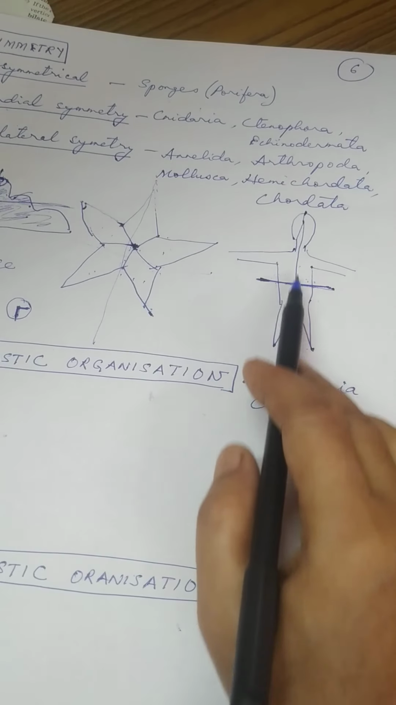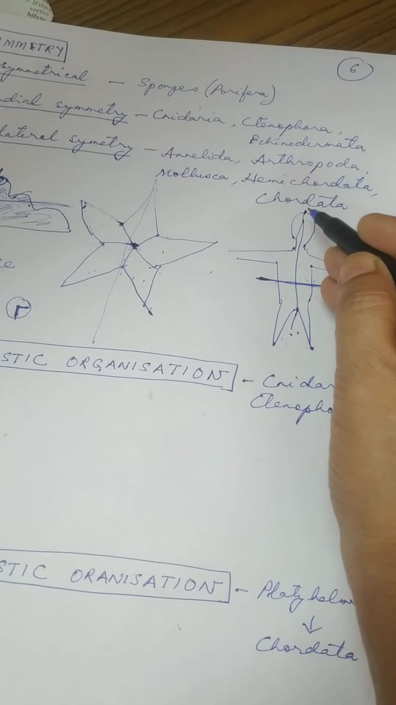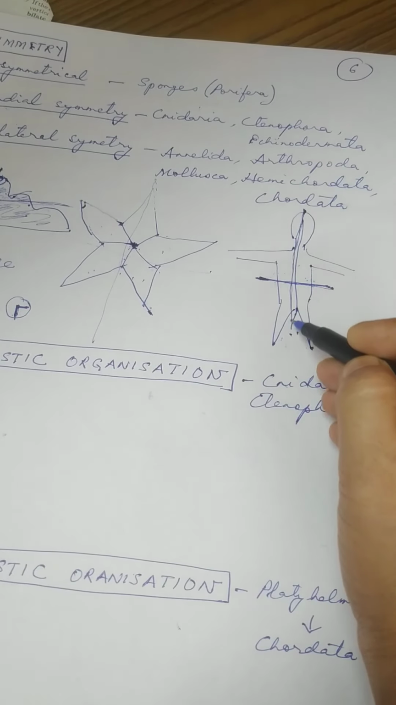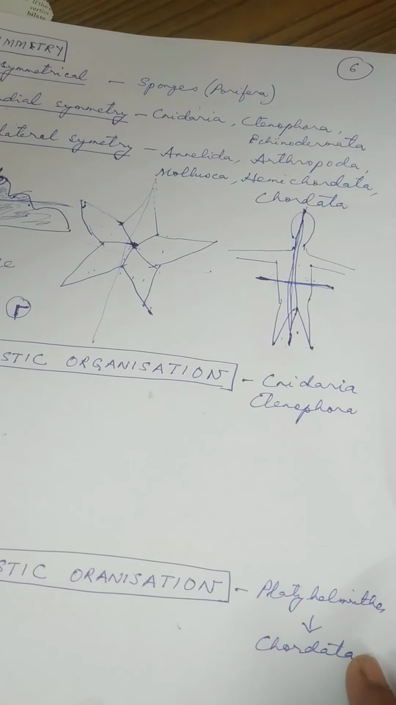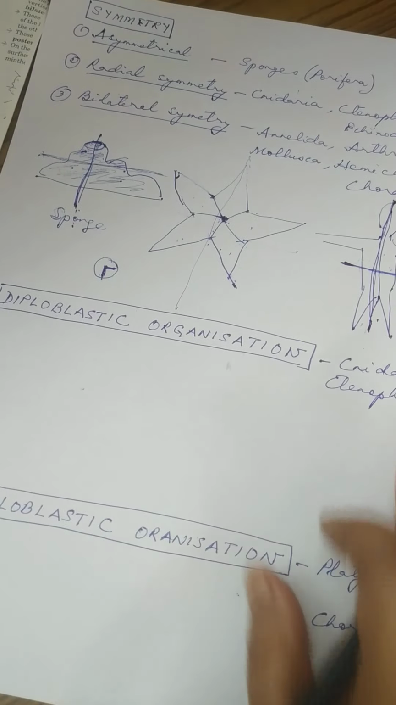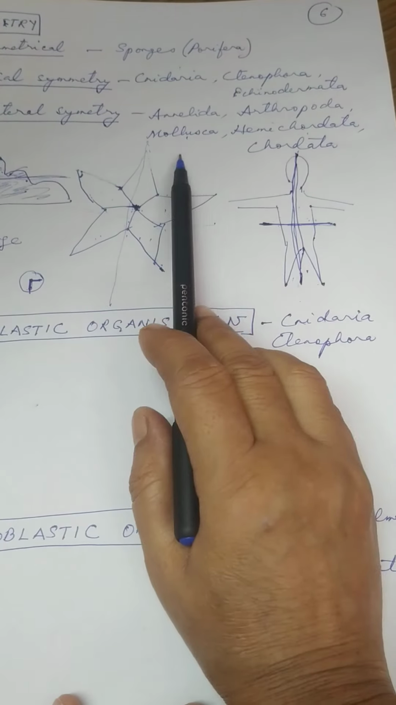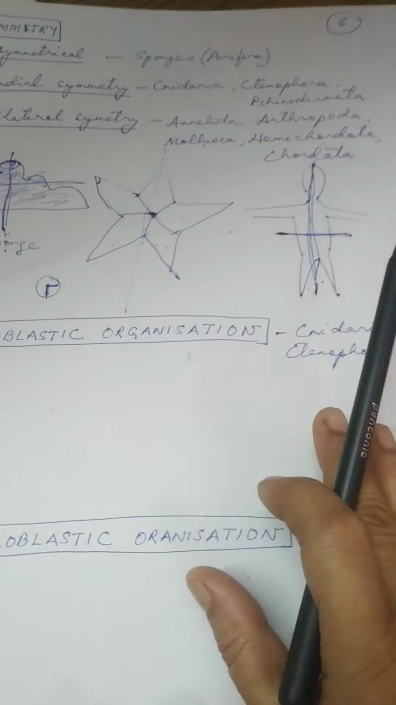So this kind of symmetry is called bilateral symmetry, and you can get bilateral symmetry by dividing the animal by only one plane. Say here longitudinal division. Okay, so this is called bilateral symmetry, and it is present right from Annelida, Arthropoda, Mollusca, Hemichordata and Chordata. All these, they have bilateral symmetry.